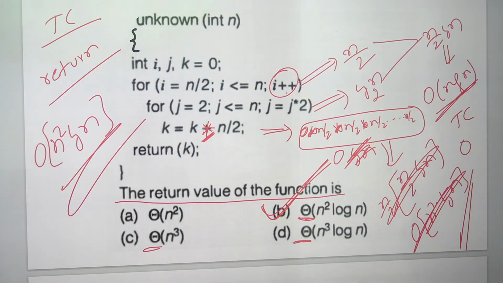If omega, which one is correct? Assume that. If at all theta, only B is correct. If it is a big O, B, C, D are correct. If it is omega, what is correct? Can anyone help me? Omega, what is correct? I think only B is correct.